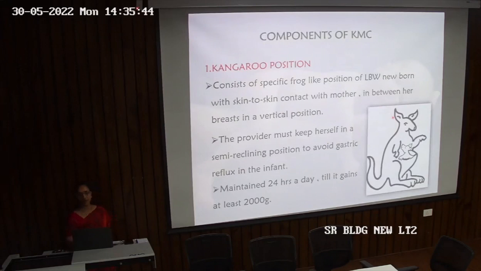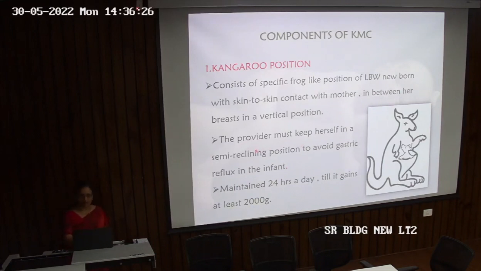What are the components of kangaroo mother care? First of all is the kangaroo position. Here I have a picture of a kangaroo with its child in the pouch. As you can see, this position consists of a frog-like position of the low birth weight newborn baby with skin to skin contact with the mother, in between her breasts in a vertical position. Just as the baby is vertical here, the low birth weight baby will be positioned with the mother.